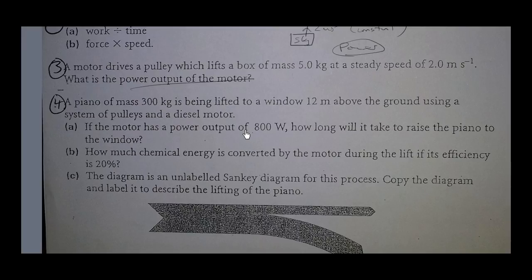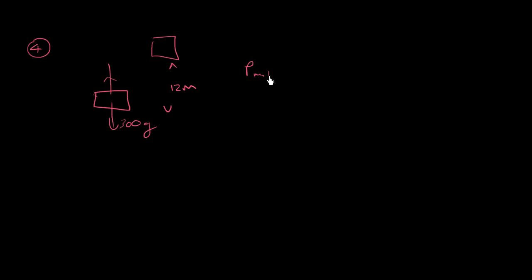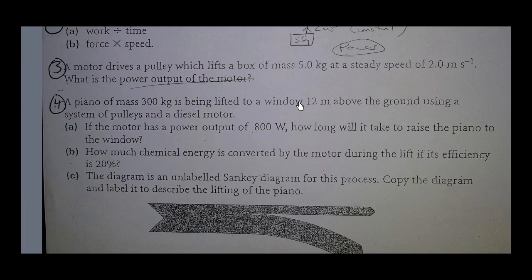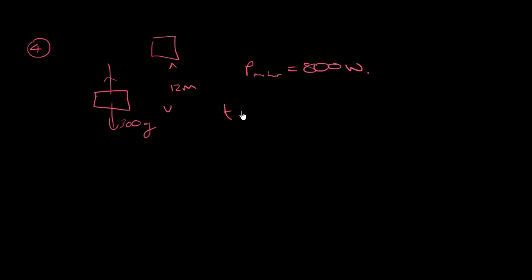They tell you that the motor has a power output of 800 watts, so the power of the motor output is 800 watts. So that's how many joules per second it can do of work. How long will it take to raise the piano to the window? So they're asking us for the time. Okay, so in order to get the time, we need to assume that it's going to be at a constant speed. So I would write that down: assume constant speed, because otherwise we wouldn't do the formula of force times velocity equal to the power. We can't do it without that. So assume constant velocity,